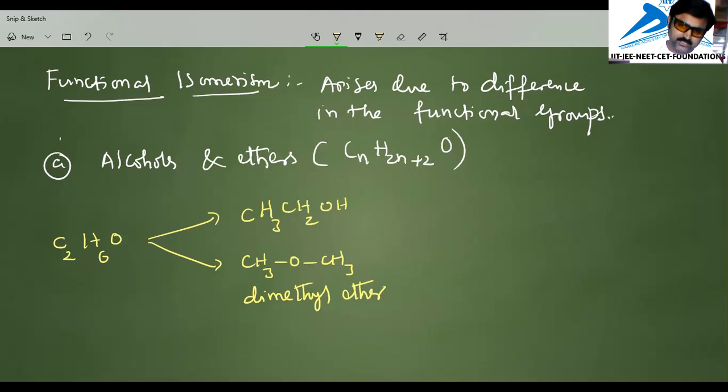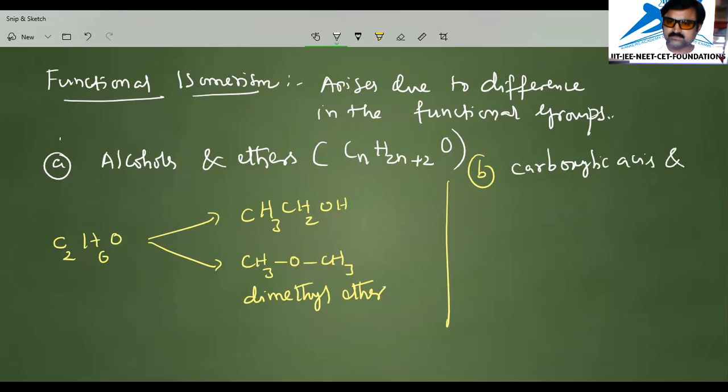Not only this, we have other types of compounds, like carboxylic acids and esters. They also exhibit this type of isomerism. You'll get to know the example for that. So I am writing an example.